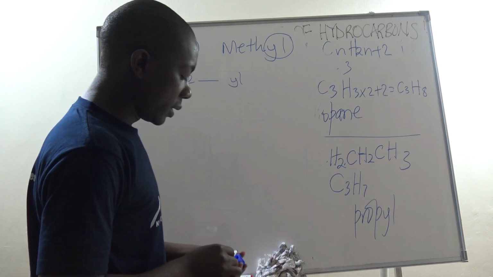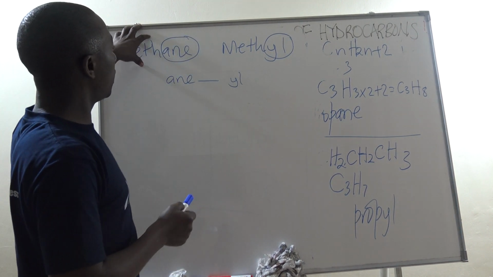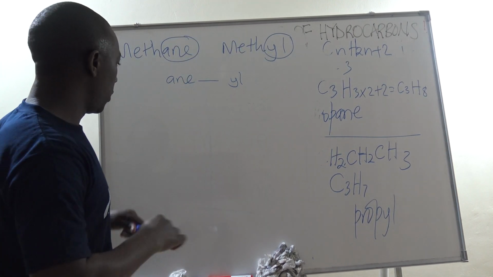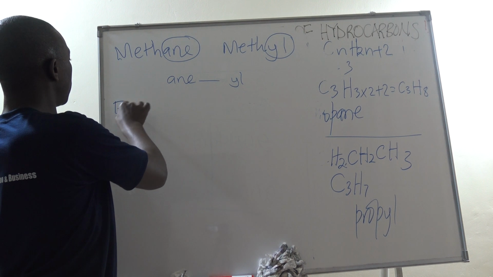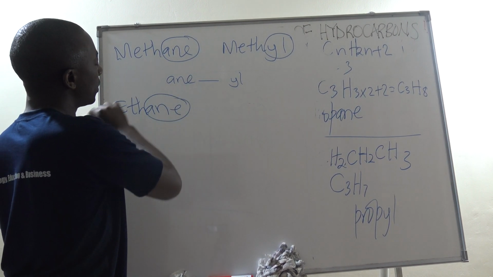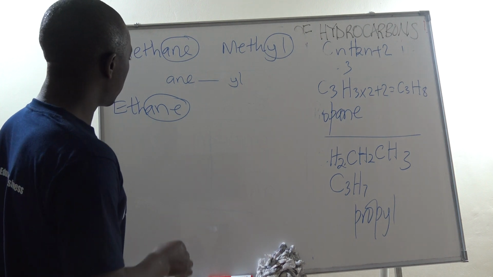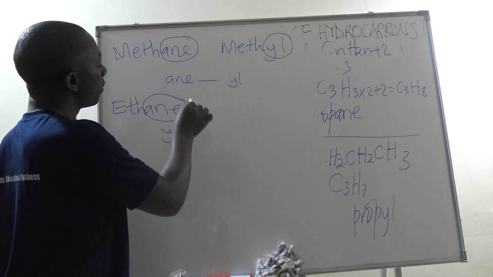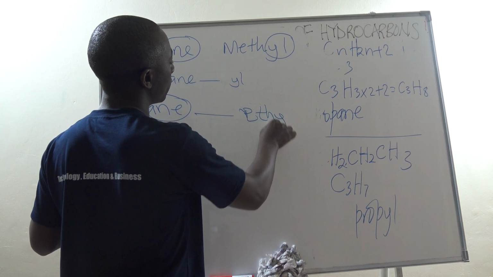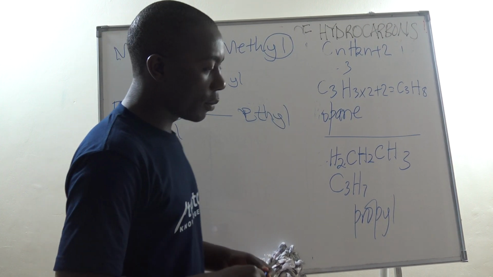The meaning also changes. It changes from being an alkane to being an alkyl. So that is the change we make. If we look at ethane, it has these ending letters, but when we replace them with YL, then this becomes ethyl. That is how we obtain that.